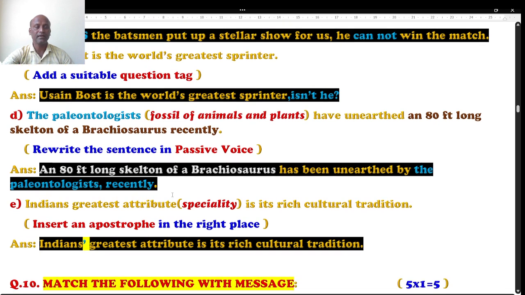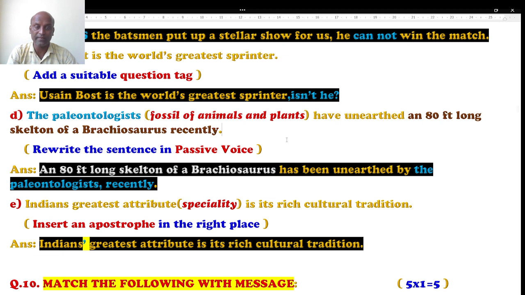Question number D. Well, here passive voice is asked. Let's see. I have given the meaning of "paleontologists" here in red fonts, which is not given in the question, to make it easier for you to understand. The paleontologist means the person who studies the fossils of animals and plants. Fossil is nothing but something hidden or buried in the earth, we call it, right. The person who studies the fossils of animals and plants is called a paleontologist.